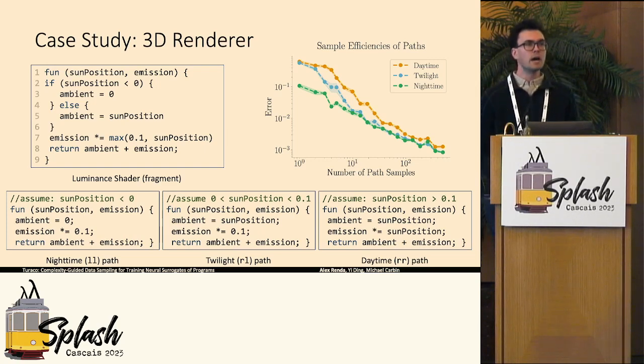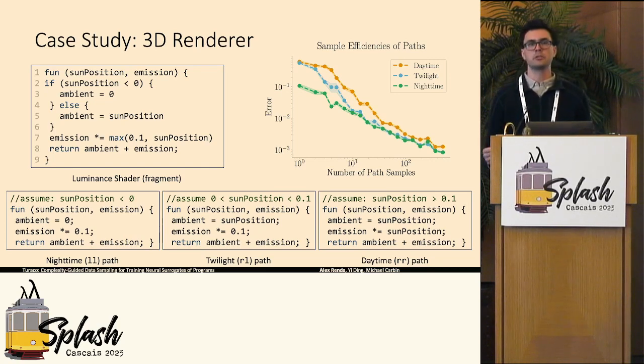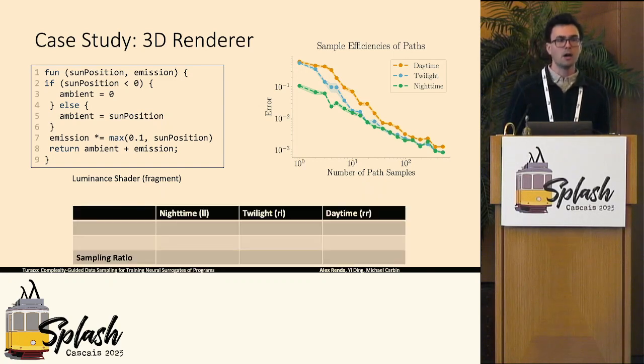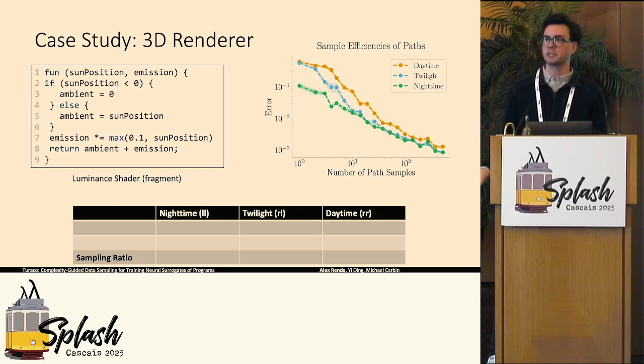You can see that the empirical sample complexity results match the intuition I was trying to lay out earlier about the complexity of each of these paths. For a given number of data set samples, the nighttime path, which is the simplest linear function, has the lowest error, whereas the daytime path, which is a more complex quadratic function, has the highest error. So we can use this notion of the complexity of each path to help us determine how much data we want to sample from each of these regions in the input space to train our surrogate of our program.